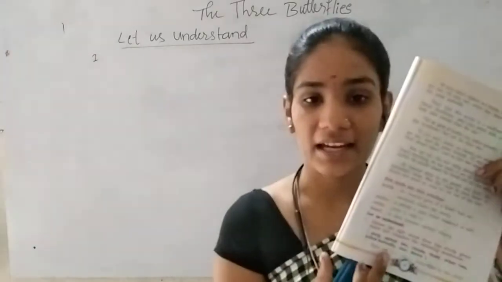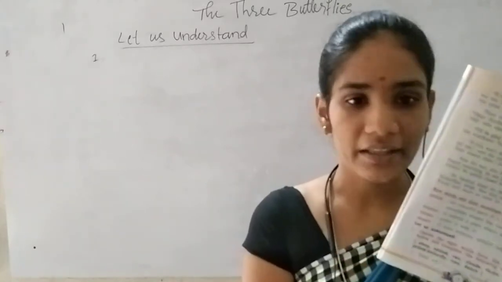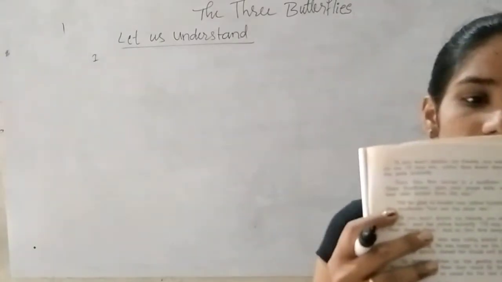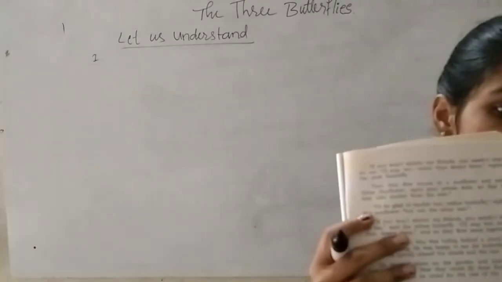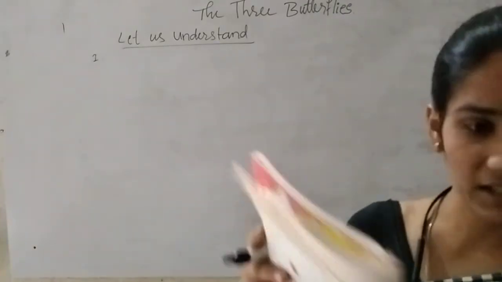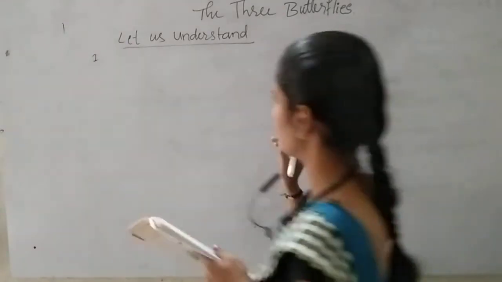This one I will not write on the board; I will directly give you the words given in the bracket and the sentences. First we will take it down.